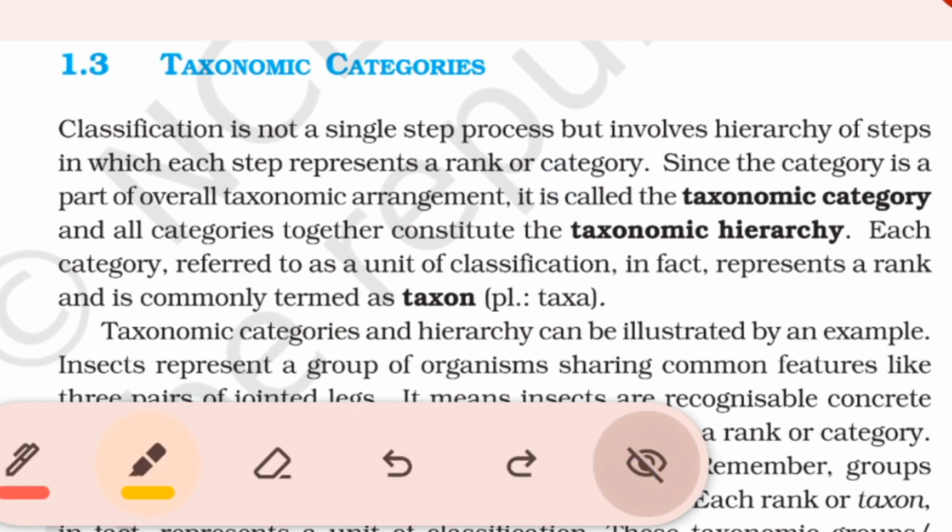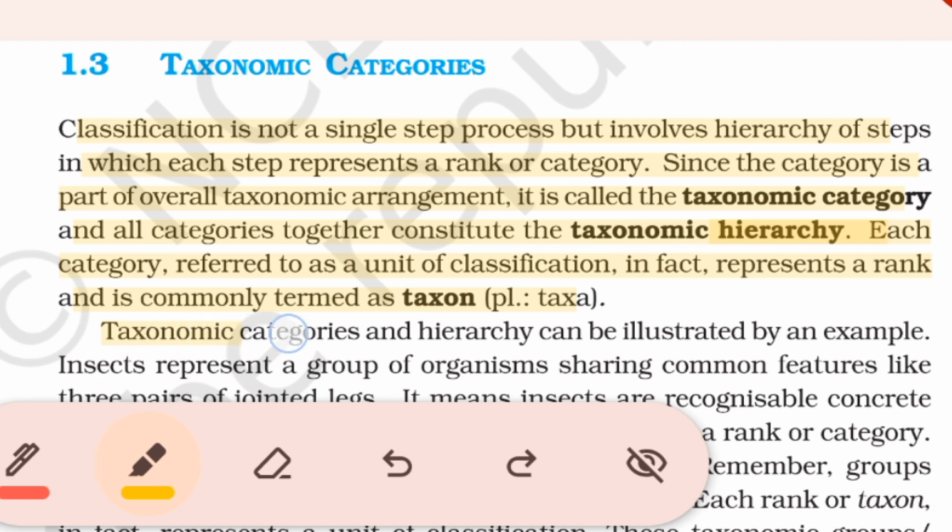Taxonomic categories. Classification is not a single step process but involves a hierarchy of steps in which each step represents a rank or category. Since the category is a part of the overall taxonomic arrangement, it is called the taxonomic category, and all the categories together constitute the taxonomic hierarchy. Each category referred to as a unit of classification, in fact, represents a rank and is commonly termed as taxon.